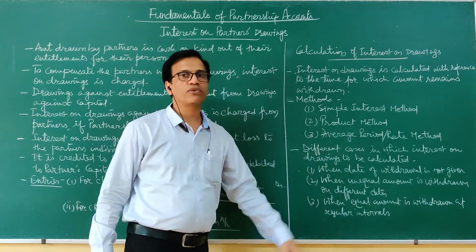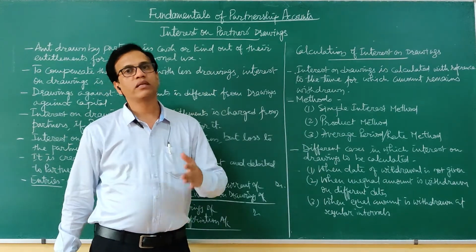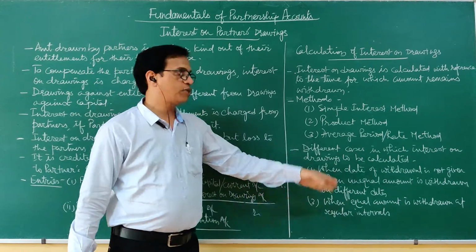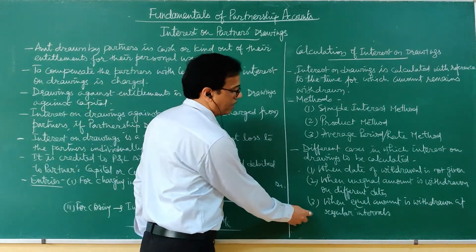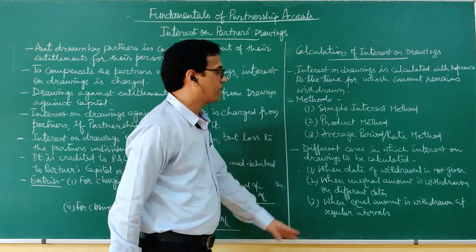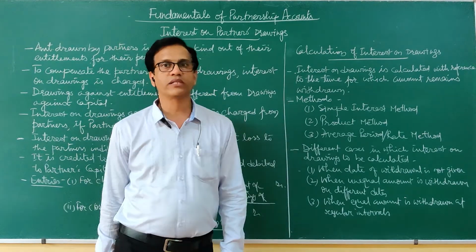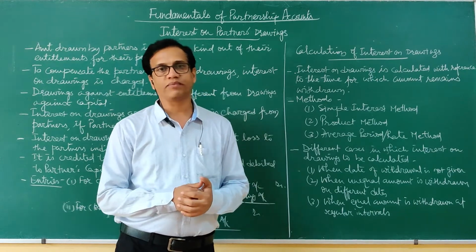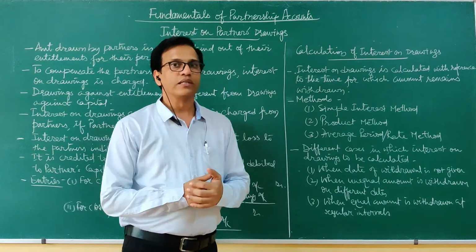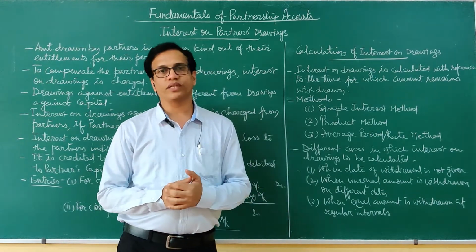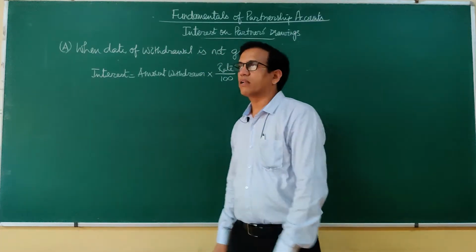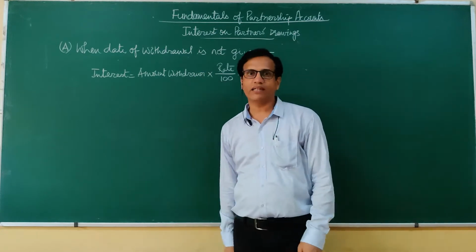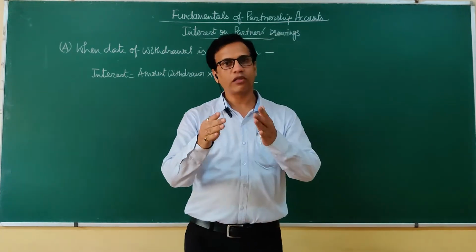So on the basis of all these things, we will calculate interest. And in the average period method, we have to calculate an average period. It is mainly applicable in the third case, when an equal amount is withdrawn at regular intervals. In that case it is applicable. So let's see one by one each of these. Let us calculate interest on drawings for all these 3 cases.